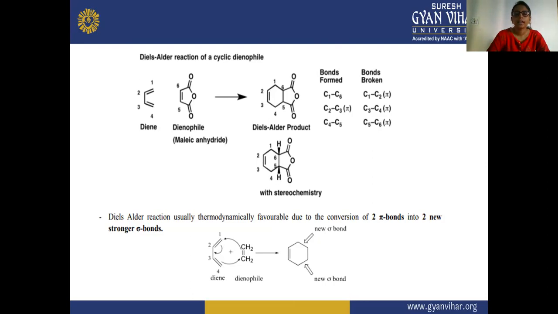These Diels-Alder reactions are usually thermodynamically favorable due to the conversion of two pi bonds into two stronger sigma bonds. So here the pi bonds are breaking into two sigma bonds, and one sigma bond is forming into a pi bond. Again, we have shown here the two pi bonds that are formed from the breakage of these two pi bonds.